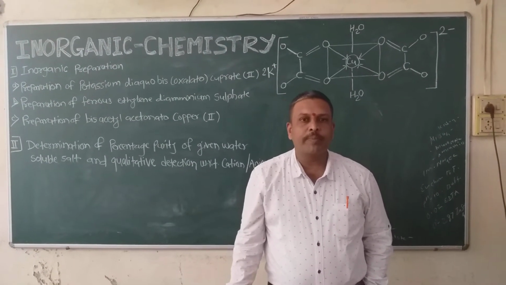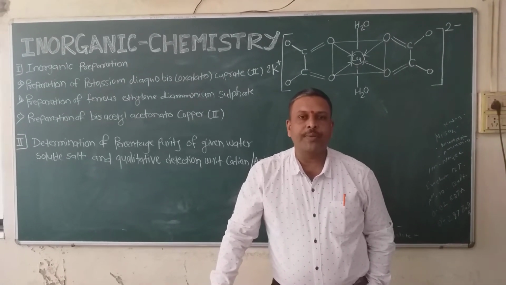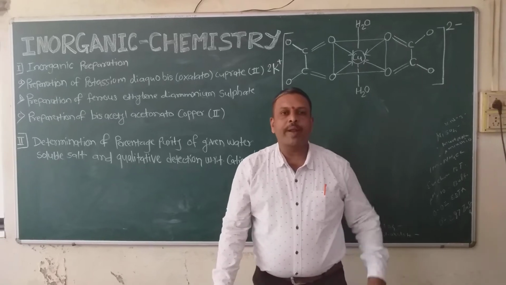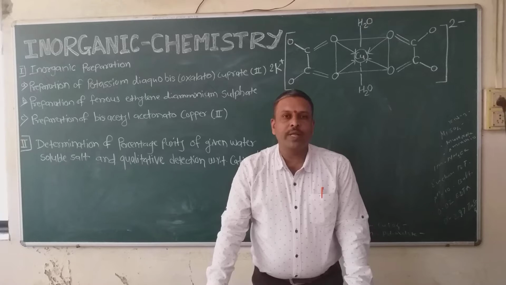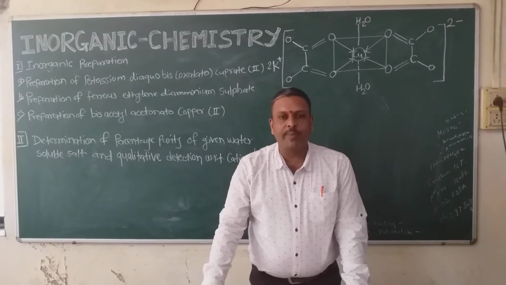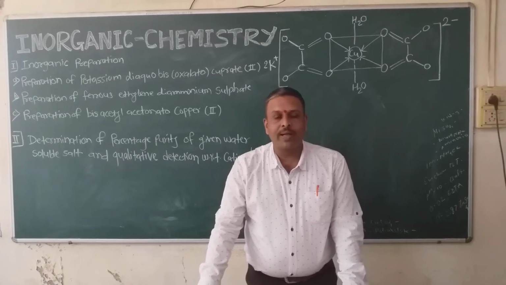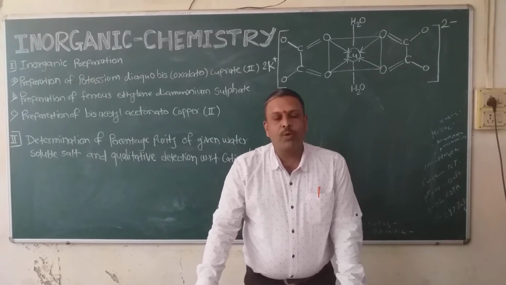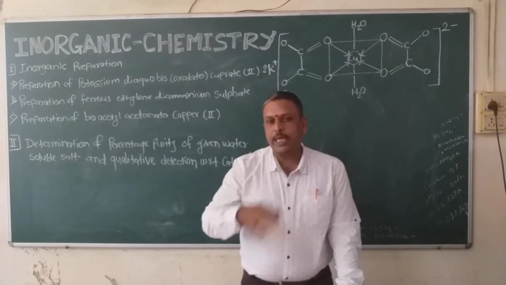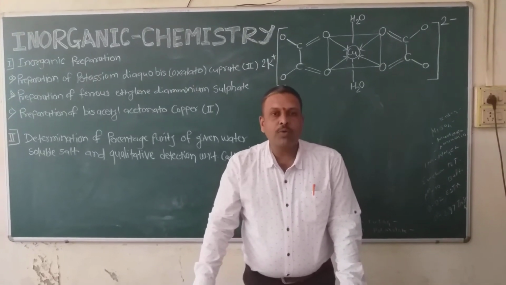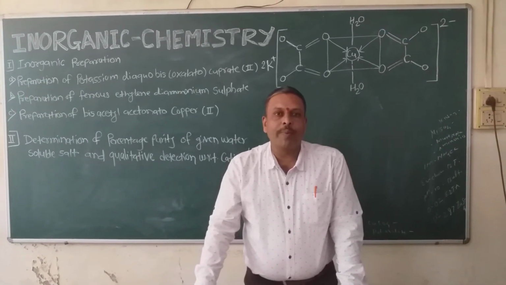Introducing the practicals, I will teach you the inorganic chemistry. Inorganic chemistry practicals are for 50 marks. In 50 marks, you will get 40 marks for your experiment, 5 marks for your journal, and 5 marks for your viva. But this year, because of COVID, these mark calculations are changed, and you have to attend the viva for the 50 marks.